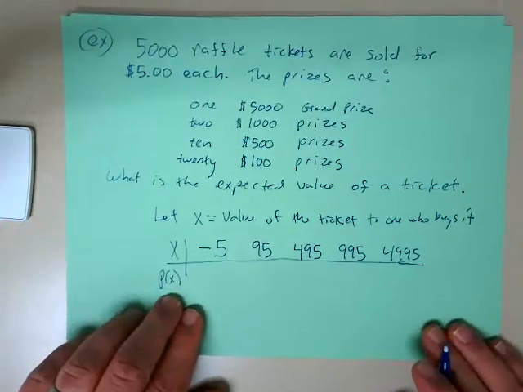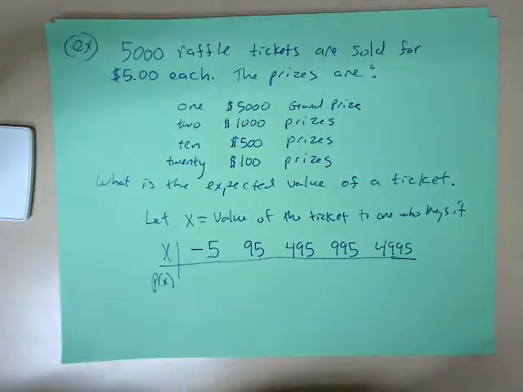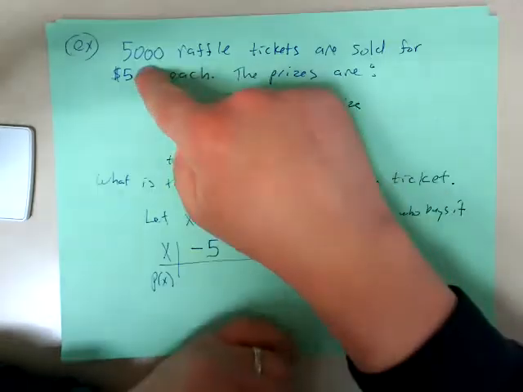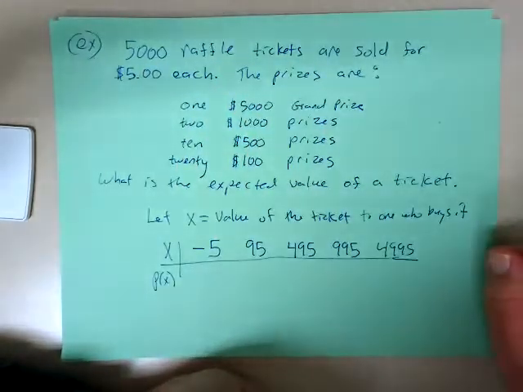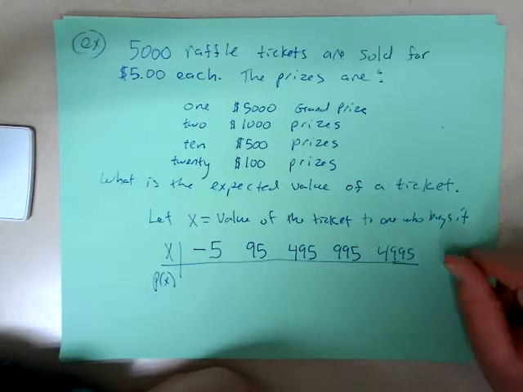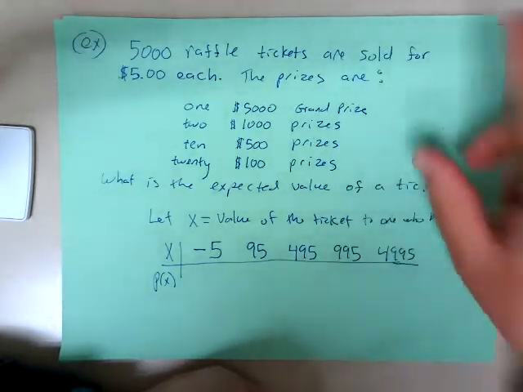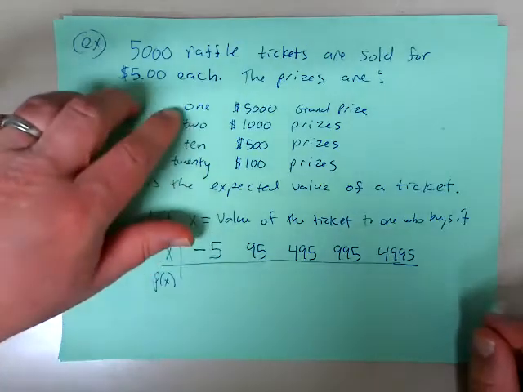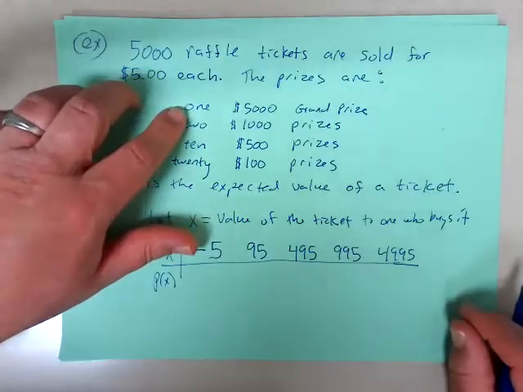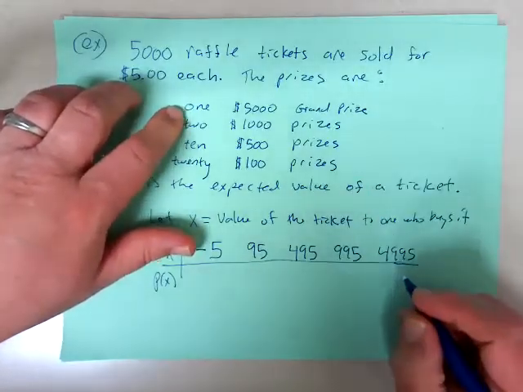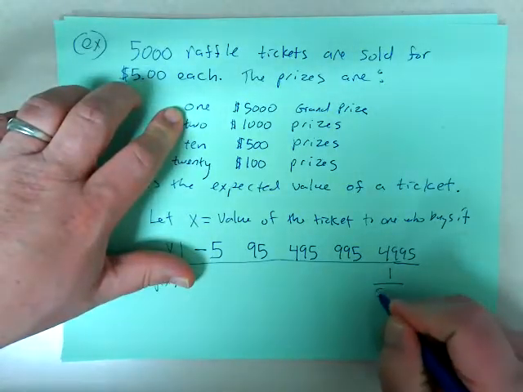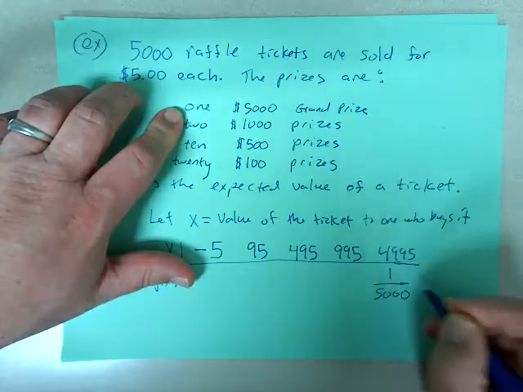So now what about the probabilities? What are the probabilities that you're actually going to get selected for one of these prizes? There are 5,000 raffle tickets, so you have 5,000 names in a hat. What's the chance they're going to draw out your name? Well, there's only one grand prize, so the probability that your name will get drawn for that grand prize is just 1 out of 5,000, because you only have one chance.